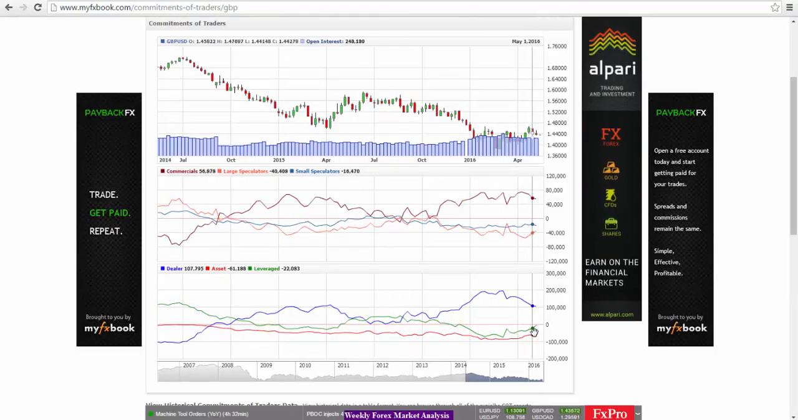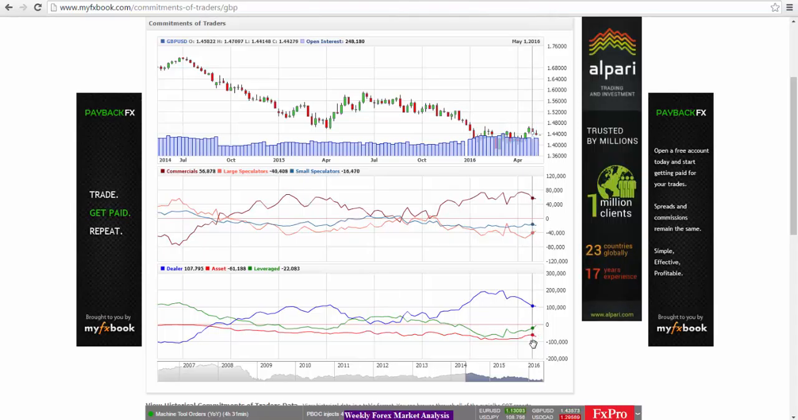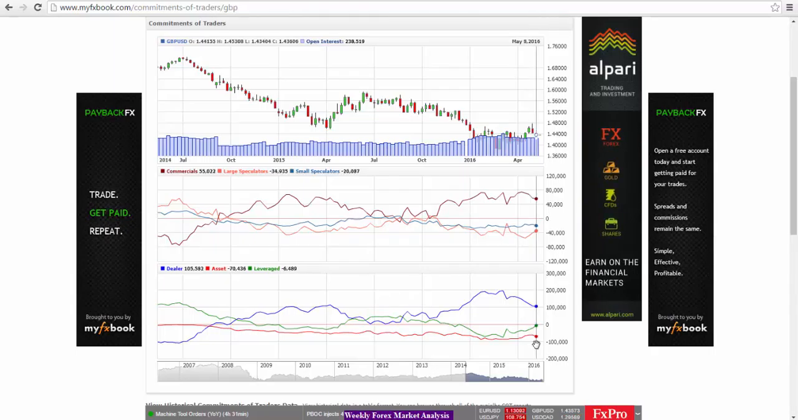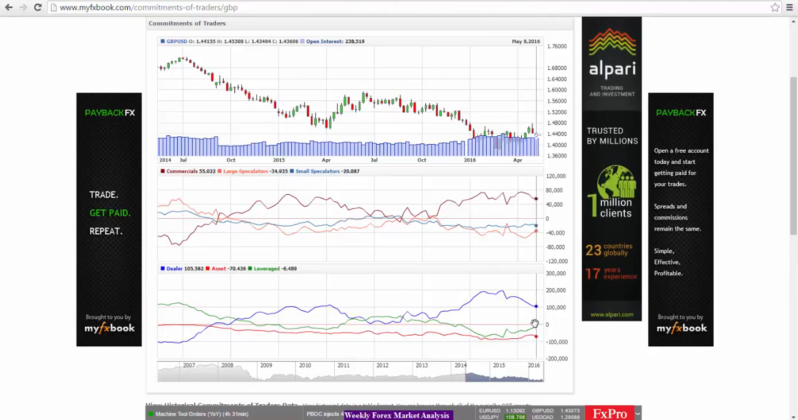For the pound US dollar here, again, we see the leverage money short positions are decreasing. They have gone from 22,000 to 64.89. Quite a drop in the short positions for the leverage funds. And then we have asset managers. Again, here we see an increase in the short positions. So the asset managers have gone from 61,000 to about 70,000 in their short positions. So a bit of a divergence here.